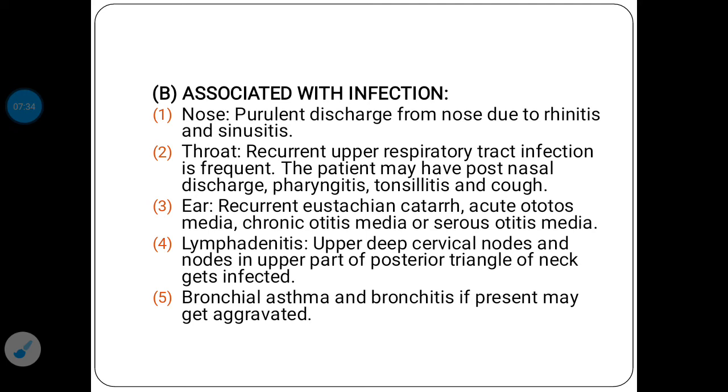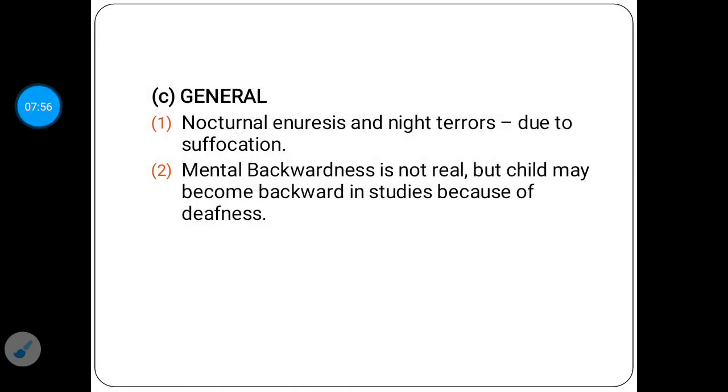Lymphadenitis: the upper deep cervical nodes and nodes in the upper part of the posterior triangle of the neck get infected. Bronchial asthma and bronchitis, if present, will be aggravated due to the adenoids.